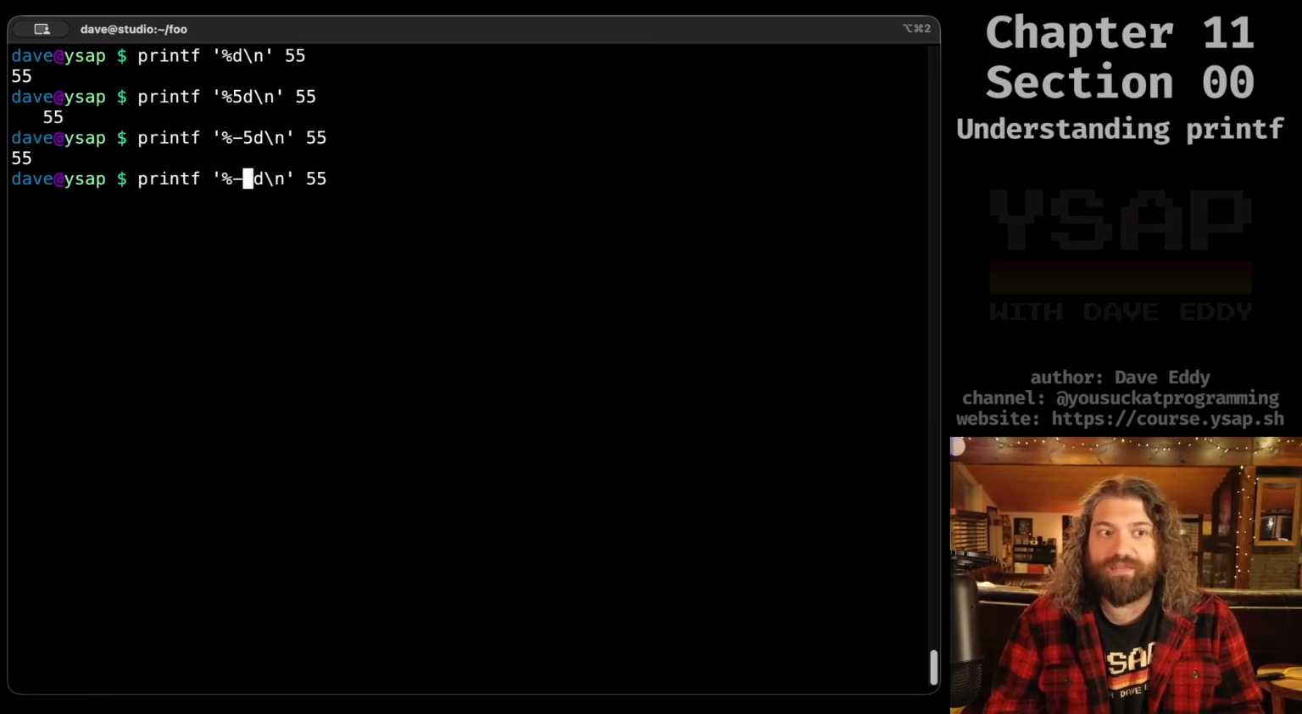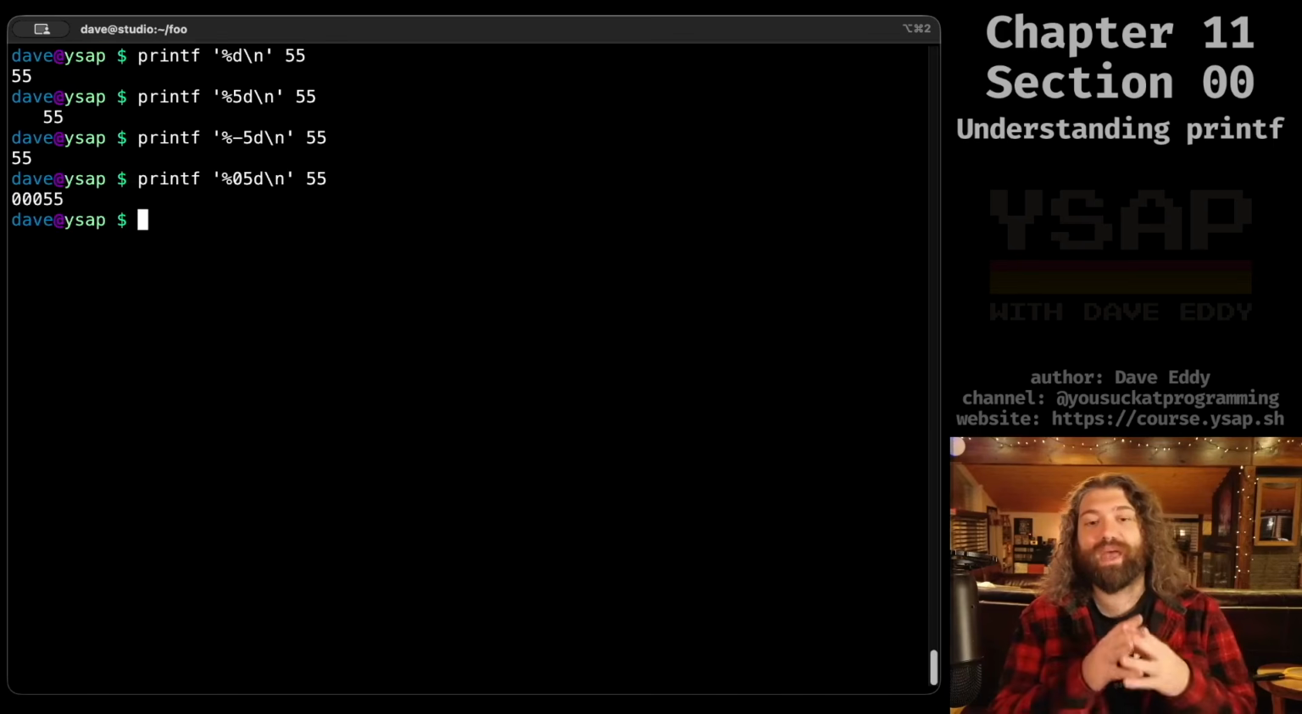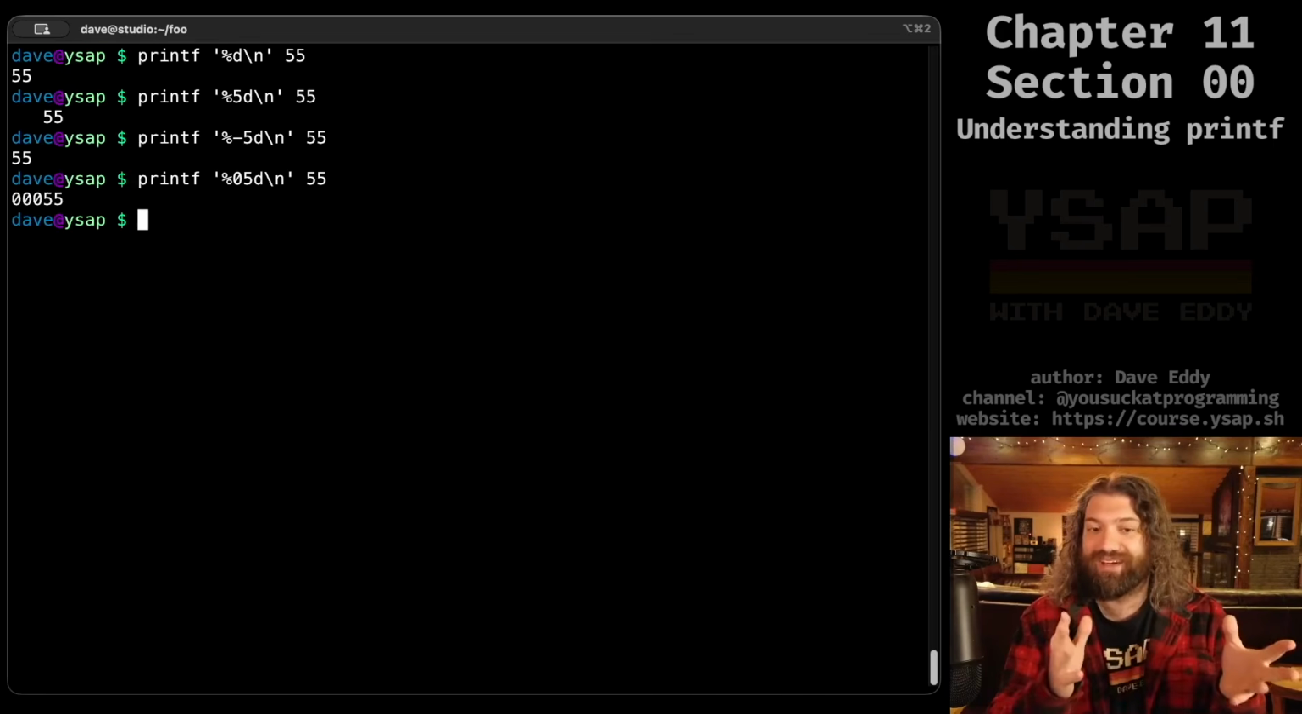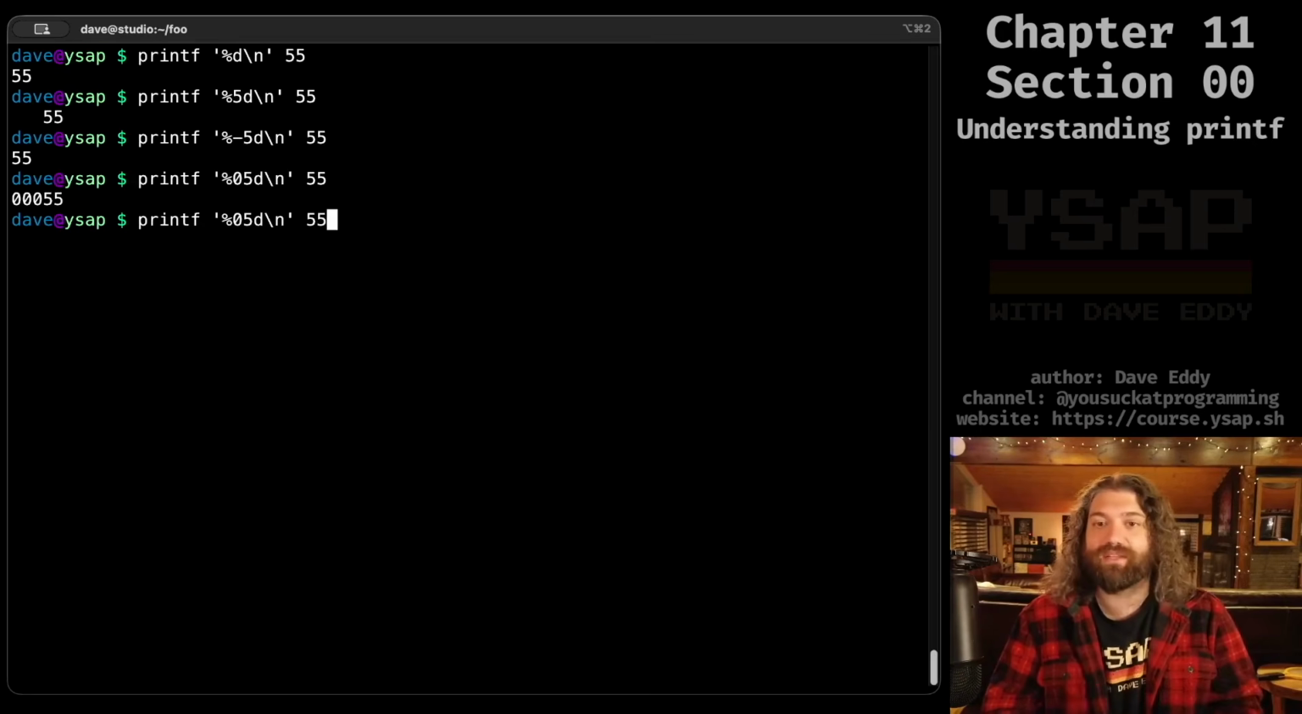Here's the cool thing. We can give it a character here. Instead of saying %5d, I can say %05d. And you know what's going to happen now? We've padded the number with zeros. How awesome is this? This is super convenient to be able to pad the numbers with zeros like this so easily. It just makes it awesome.